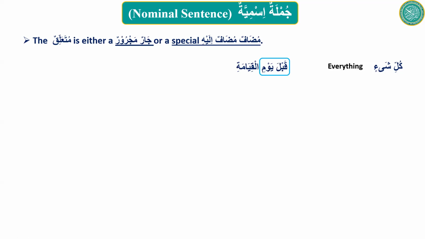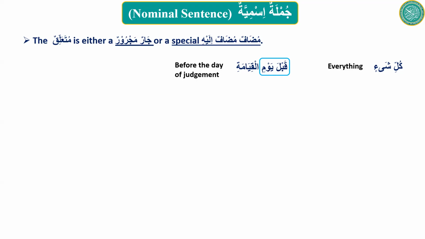Qabla yawmi. Qabla means before. Yawmi means day. Yawmil qiyamah, day of judgment. So how will you translate this? Before the day of judgment. So qabla yawmi, if you apply the rules of mudaf ilayh, qabla is light, it doesn't have al with it, yawmi is in jar status, so qabla yawmi is mudaf ilayh. But if you translate it, it means before the day. So it doesn't have the regular meaning of a mudaf ilayh. Therefore, qabla yawmil qiyamati is a special mudaf ilayh.